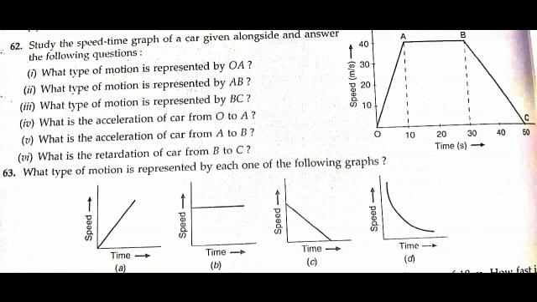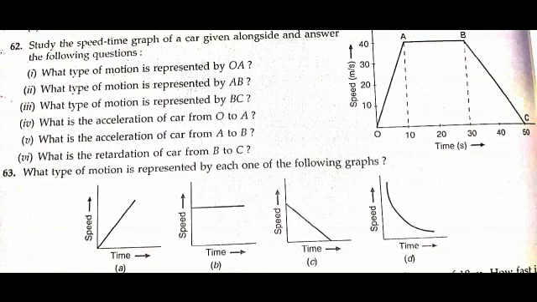So 0 minus 40 divided by 50 minus 30, using (V2 minus V1) by (T2 minus T1). So here I have minus 2 meter per second square, but minus 2 meter per second square is acceleration. If we write it as retardation of the car, we will have to write it in positive as 2 meter per second square. So the retardation of the car from B to C is 2 meter per second square.